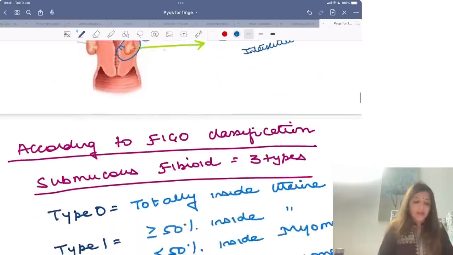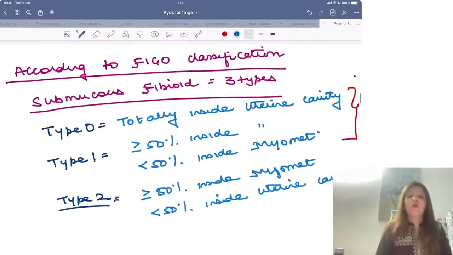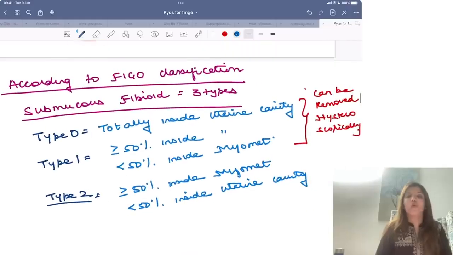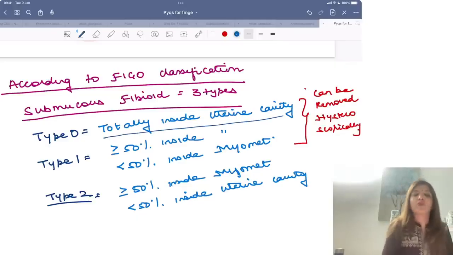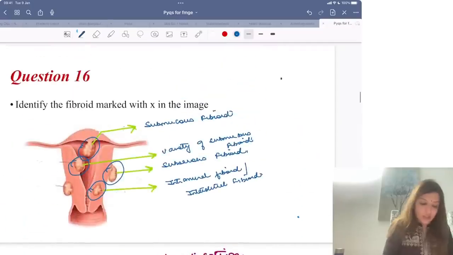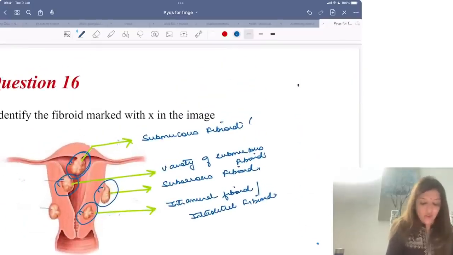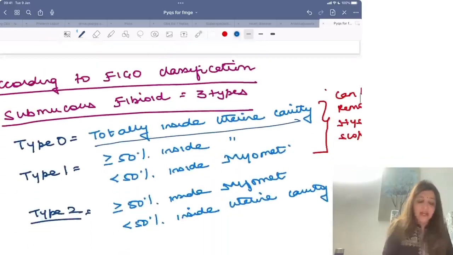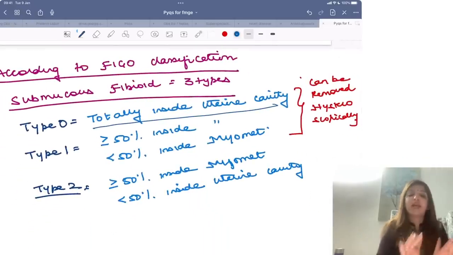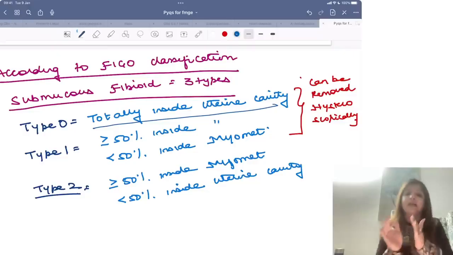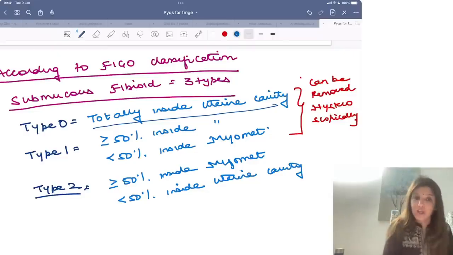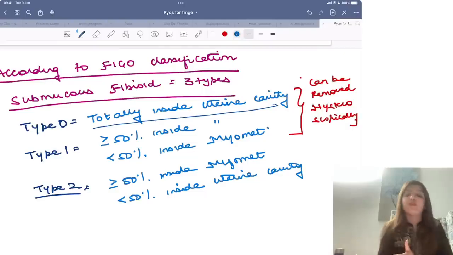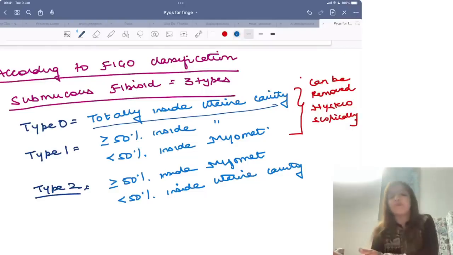Okay. Now, remember a very important thing. FIGO has said that there are 3 types of submucous fibroid. Type 0, type 1 and type 2. Type 0 submucous fibroid is a fibroid which is totally inside the uterine cavity. So this fibroid which was totally inside the uterine cavity was type 0 submucous fibroid. Then type 1 का मतलब होता है more than 50% fibroid is inside the cavity, less than 50% is inside myometrium. Type 2 का मतलब होता है more than 50% is in the myometrium, less than 50% is in the cavity.